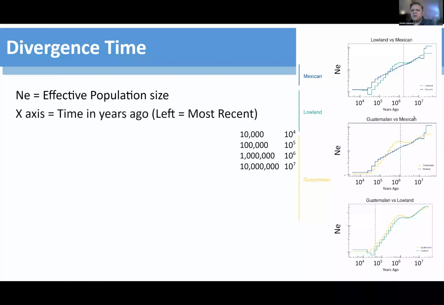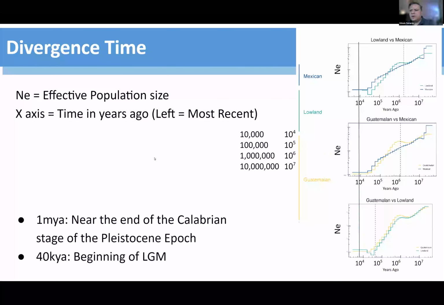When we look at the time scale of domestication of maize, that will give approximately the line here. We can see that that's pretty far from these dashed lines here. Those dashed lines are actually the most likely point in time when these populations diverge. For example, here we have the lowland Mexican, Guatemalan Mexican diverging 1 million years ago, and the Guatemalan lowland diverging 40,000 years ago approximately.